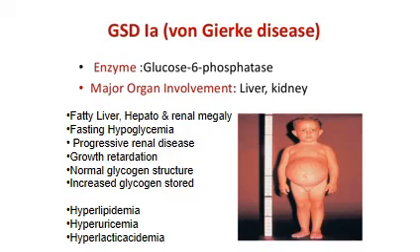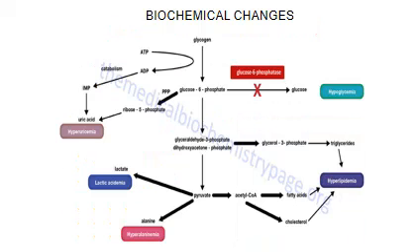In von Gierke's disease, you also find that a lot of the biochemical parameters are altered. That is, you have hyperlipidemia, hyperuricemia, and excess of lactic acid. So why do you have all these typical features? It is because glycogen is broken down to glucose 6-phosphate, but glucose 6-phosphate cannot get converted to glucose due to the deficiency of the enzyme glucose 6-phosphatase. So what are the options for glucose 6-phosphate?